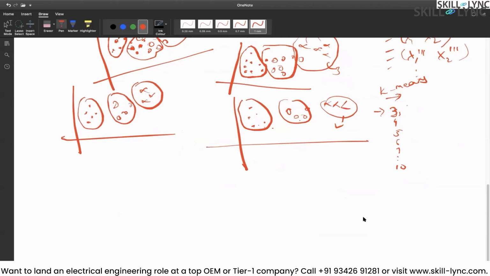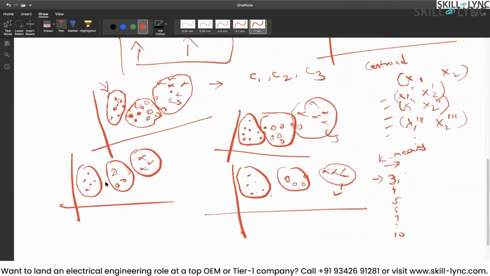For that, you have to do very good exploratory data analysis. For example, if you have done a very good exploratory data analysis, you would come to know that these points are very near to each other by itself. By looking at the graph, you would come to know that these points are very similar, these points are very similar, these points are very similar. Then what you can do is randomly assign your C1, C2, C3 in such a way that instead of assigning this as C1, you take all these points and calculate their centroid, and then you assign that as C1.